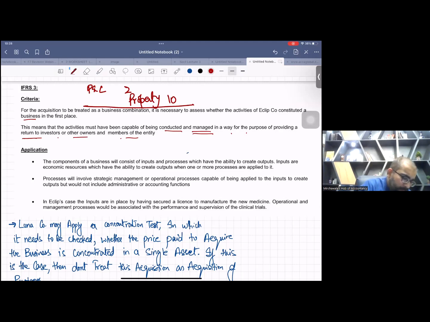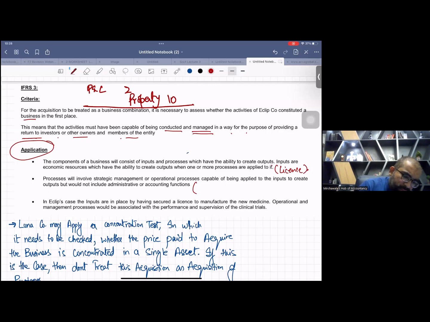Now, this is the application. The components of a business consist of inputs and processes which have the ability to create outputs. Inputs are economic resources. Processes involve strategic, operational and management activities. What are the process in this case? In this question, the input was the license. What was the process? Tell me.